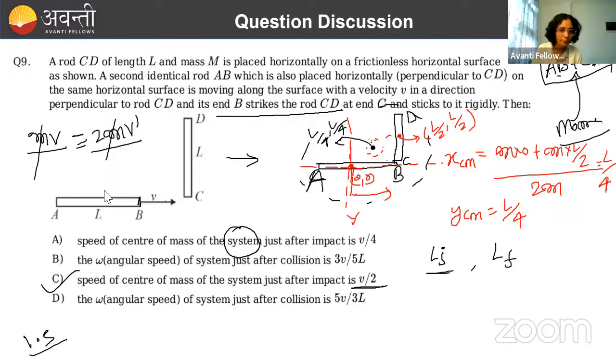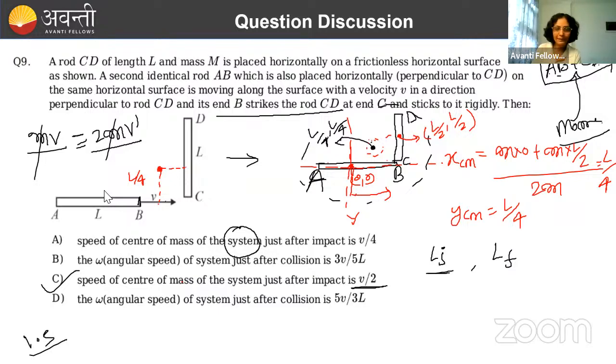So let's do it. So center of mass of these two bodies just before the time of collision is where it is somewhere here, right? And this distance is how much? Its y coordinate is how much? L by 4. And its x coordinate from here is how much? That was also something L by 4, right? Here it is L by 4, L by 4. Done. So just before collision, center of mass location is this.